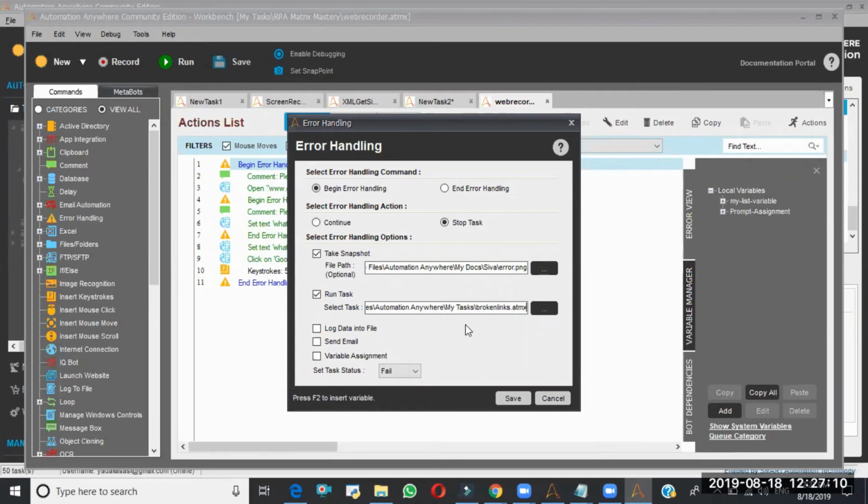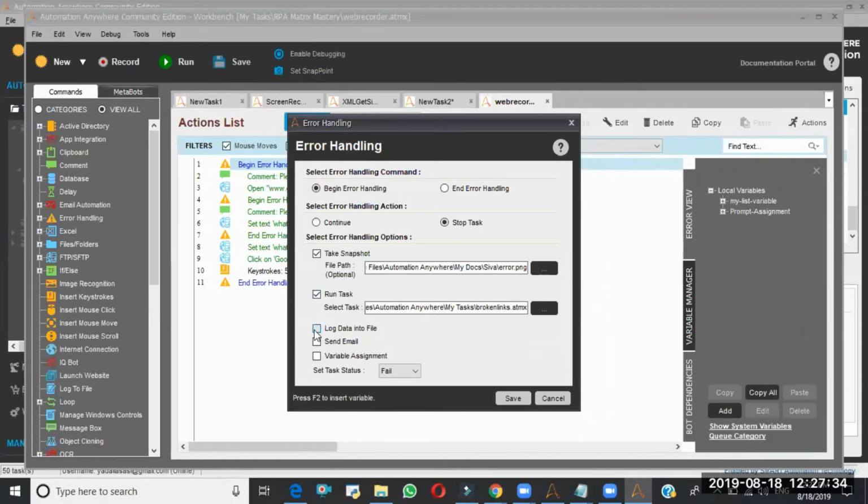After processing some lines, it got an error. So the task is not able to close the IE, but as per the automation standards, the IE should be closed. So the cleanup task will be written separately, and the cleanup task will be called by using this run task command. In such kind of situations, this run task will help us.